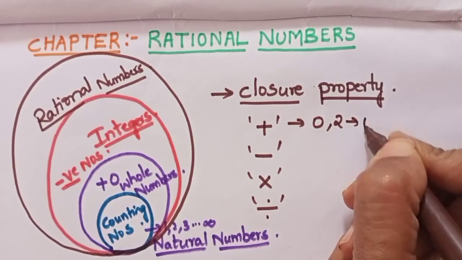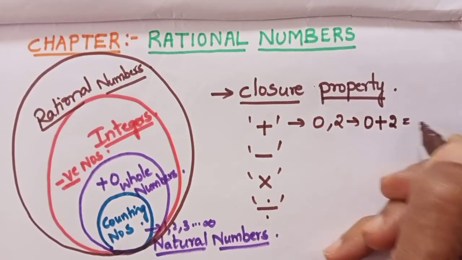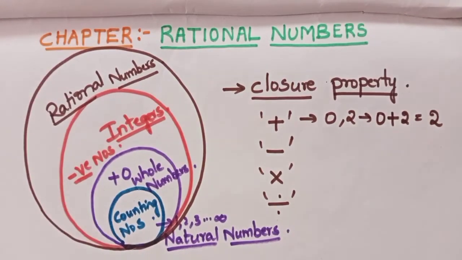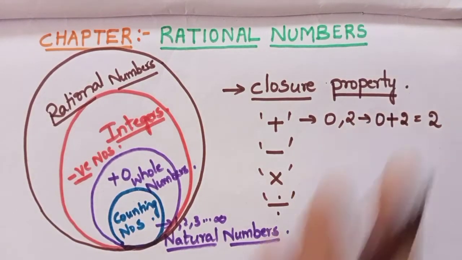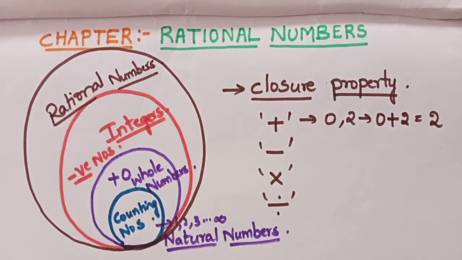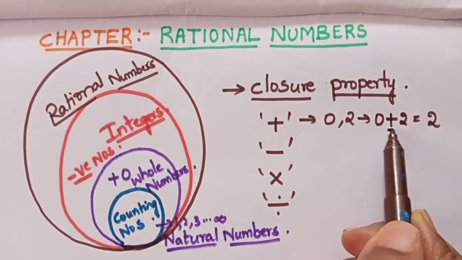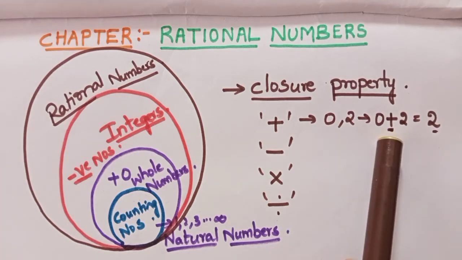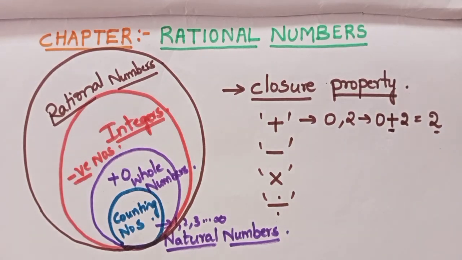So when I am adding these two, 0 plus 2, I will get again 2. 2 also is a whole number. That means whenever you are taking two numbers from a set and performing an operation on it, when the result also belongs to the same set, then we call addition is closed for whole numbers. The same thing you should try with natural numbers. You can try with integers also. Understand? For that I will show you a table.